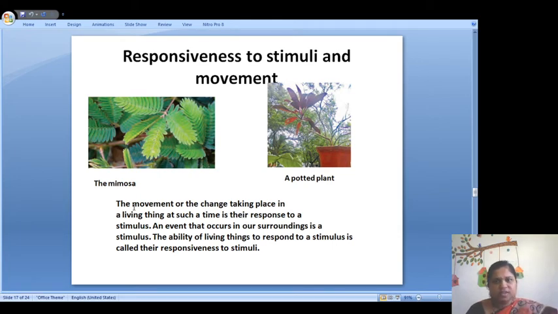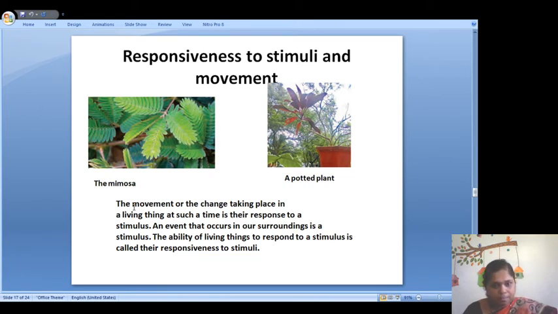Yes, responsiveness. How do we respond if someone pricks or pinches us? If someone pinches us or pricks us, we immediately react against it. We give a response, and these things happen only in living things. It doesn't happen in non-living things. In non-living things, if we beat a chair or throw anything on the chair, it will not say anything, because a chair is a non-living thing.